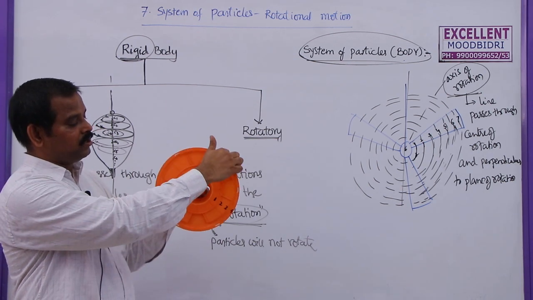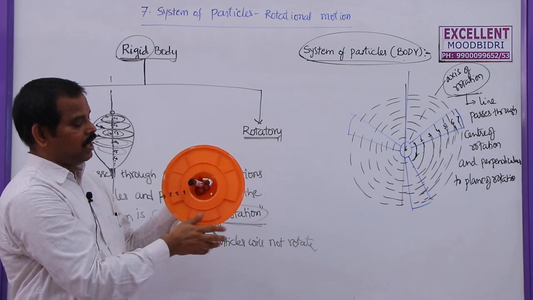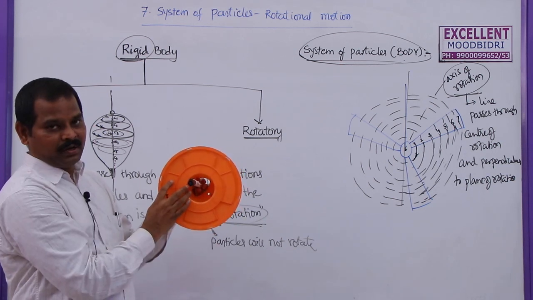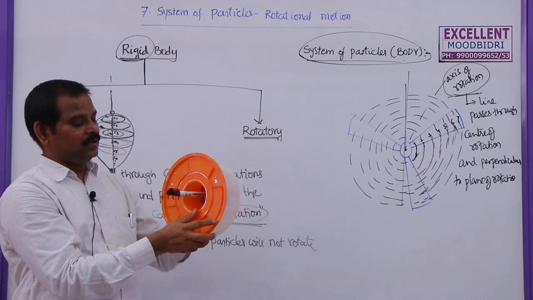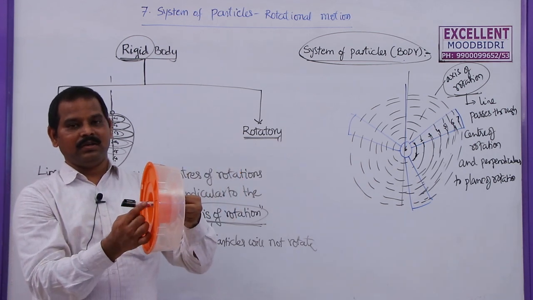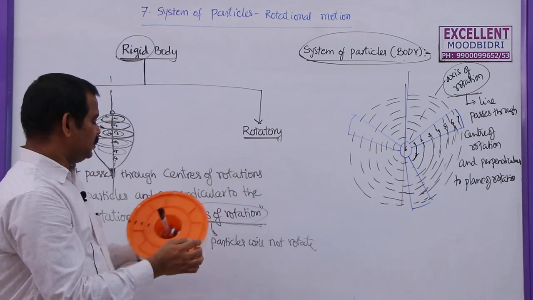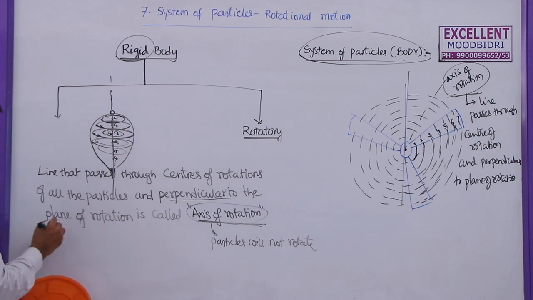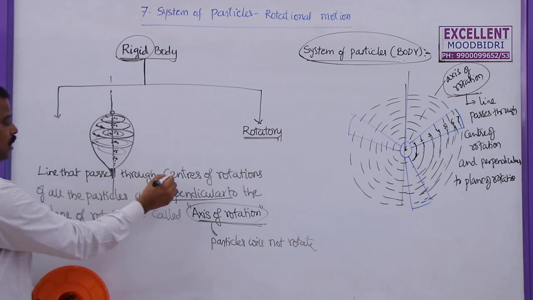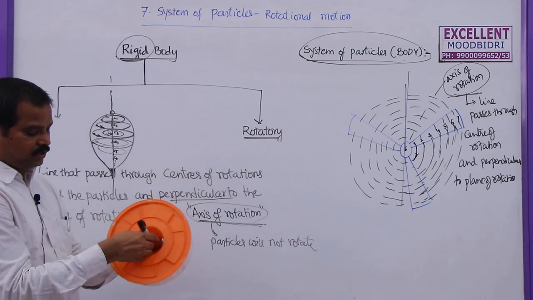The plane along which the rotation takes place is called the plane of rotation. This horizontal plane is the plane of rotation. And what is the angle between this and this? The angle is exactly 90 degrees. So that's why I am writing that it is perpendicular to the plane of rotation and passing through the centers of rotation.